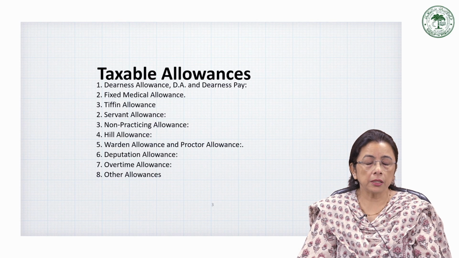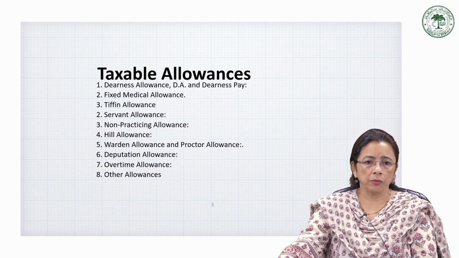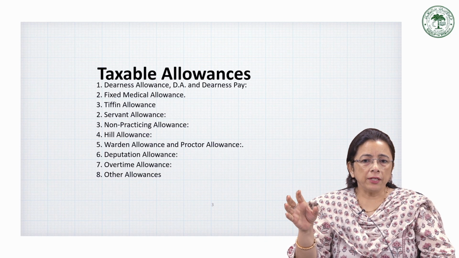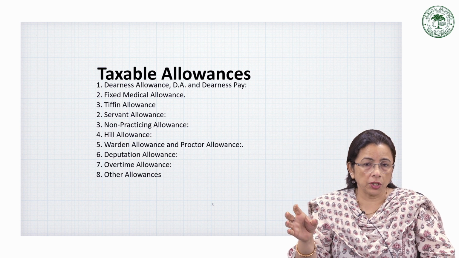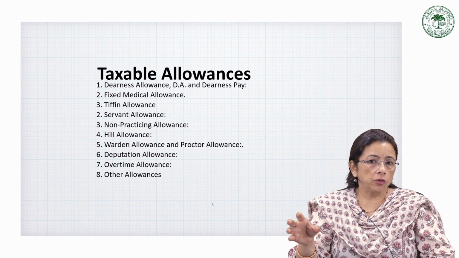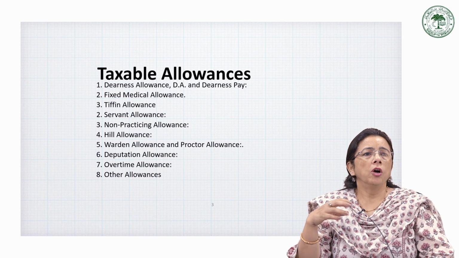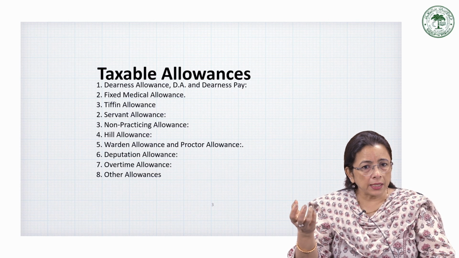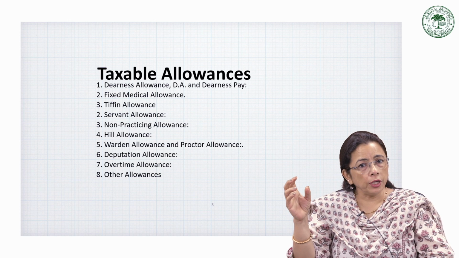Then, apart from this long list of allowances, there are some others also. Apart from what we have discussed just now, employees might receive various other allowances depending on the nature of the job or organization. What is the nature of your job? For example, are you working in a hazardous situation, or in some underground fields? Unless specifically exempted under the Income Tax Act, these allowances will also remain fully taxable.